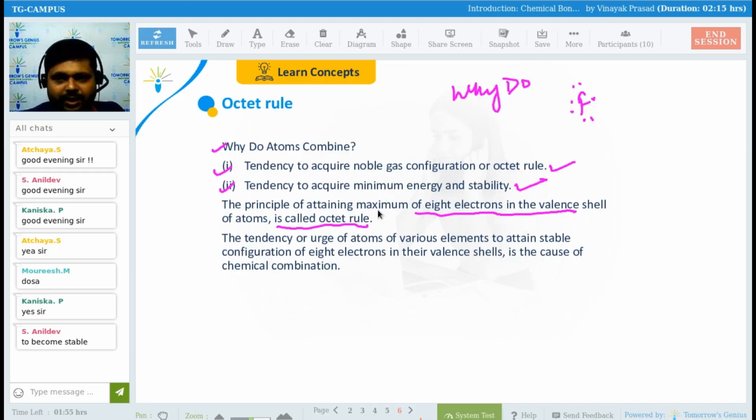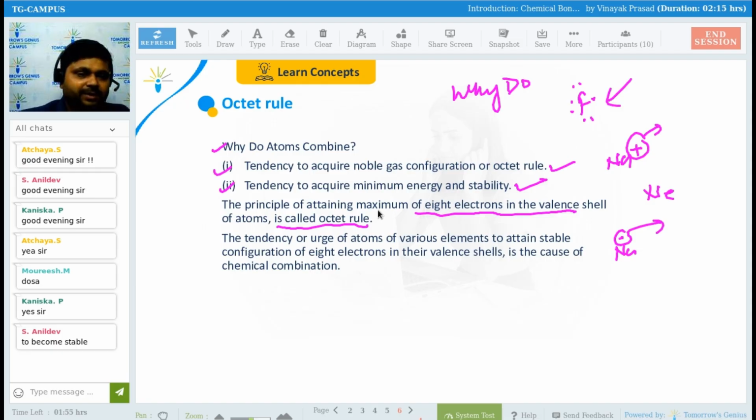If I take the example of sodium, sodium will have to give one electron. In case of fluorine, we were seeing that it needs 1 electron to complete its octet, right? But in case of sodium, it will have to give one electron to get the electronic configuration of a noble gas, that is neon. Am I correct here or not? So sodium will be giving one electron. The outermost electron is one. If it gives one electron, it will become stable, and it will attain the noble gas configuration. So why do atoms combine?